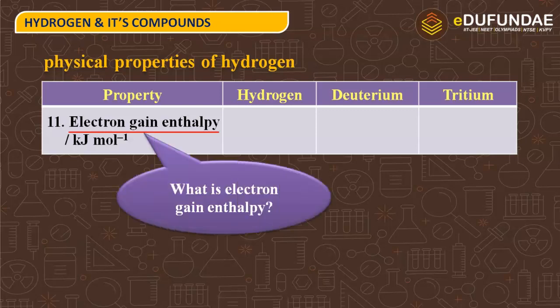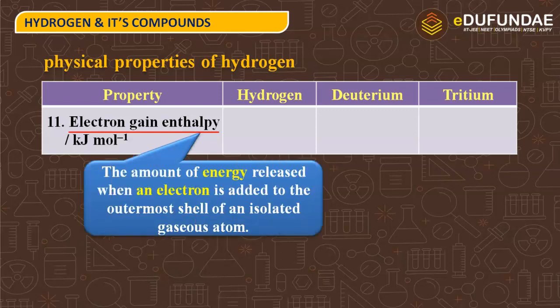Now what is electron gain enthalpy? The amount of energy that is released when an electron is added to the outermost shell of an isolated gaseous atom. जैसे ionization enthalpy में हम energy provide कर रहे थे, but over here electron gain enthalpy means जब एक electron add होगा किसी gaseous state के atom में, तब जो amount of energy release होगी, that energy is known as electron gain enthalpy.